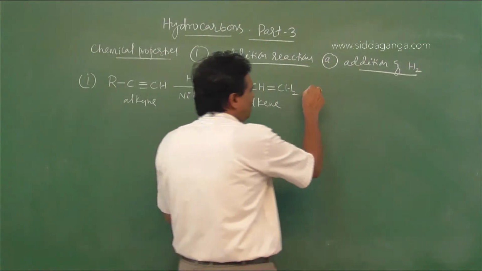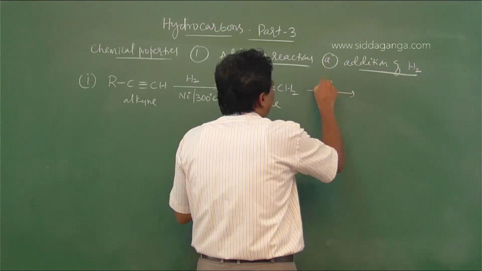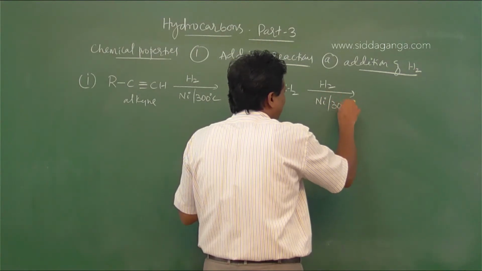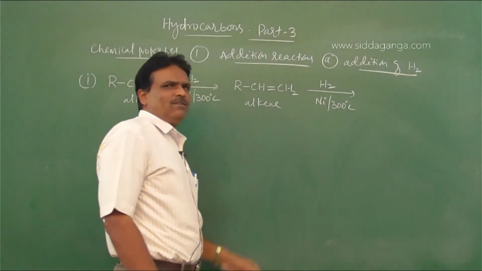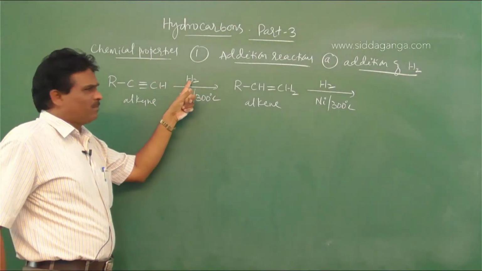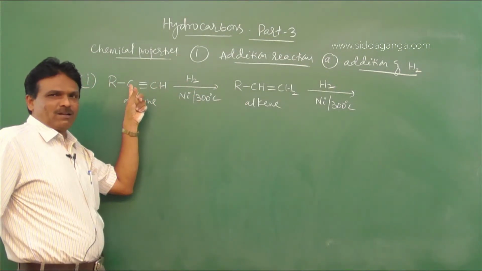Alkenes further react with hydrogen in the presence of nickel catalyst at the same temperature. Finally, we get alkanes.